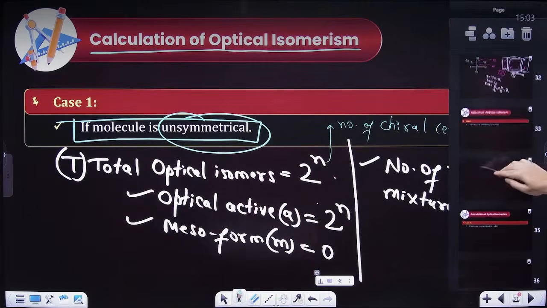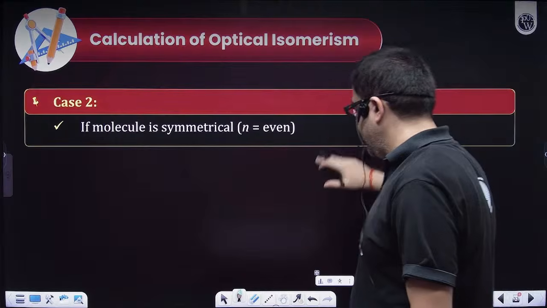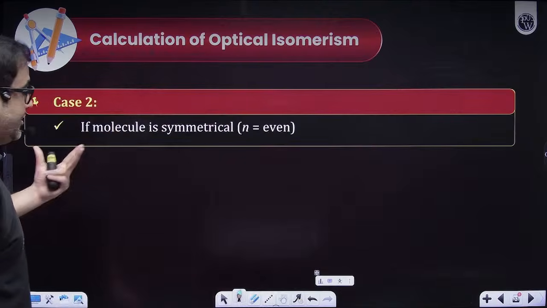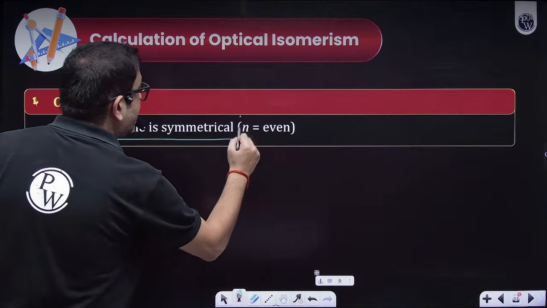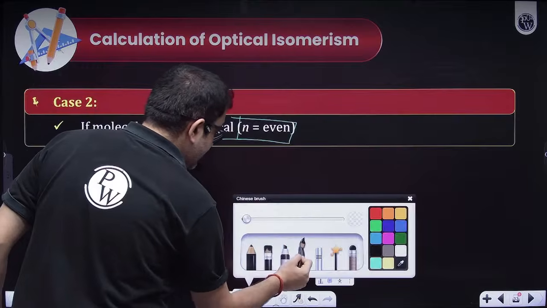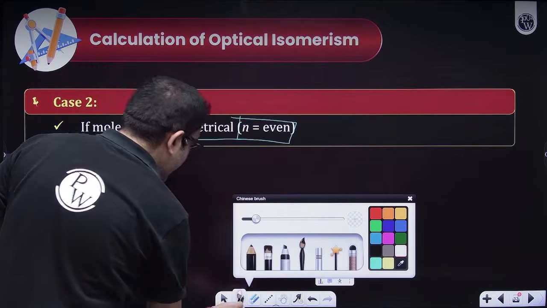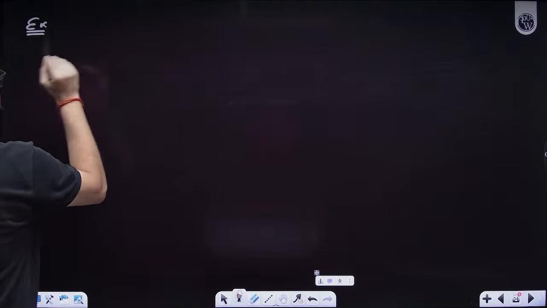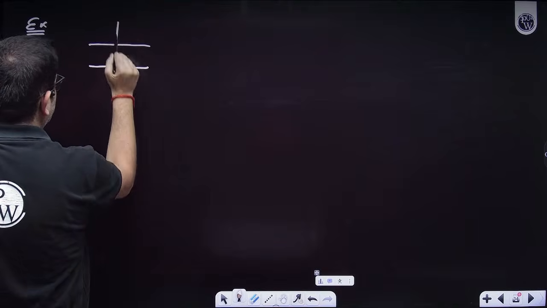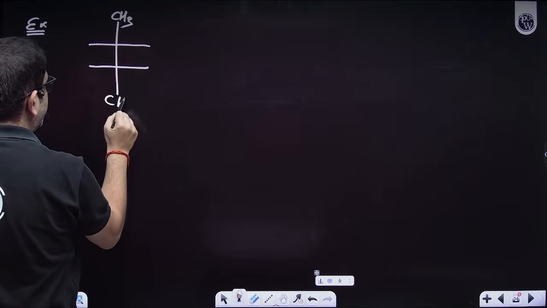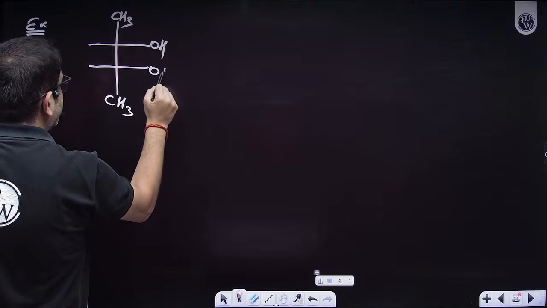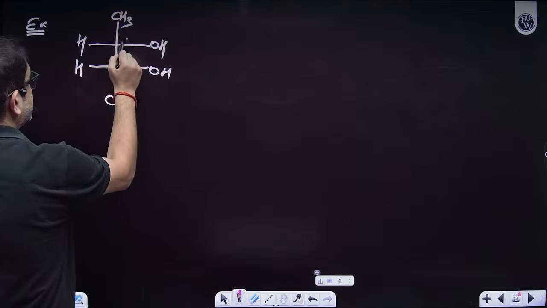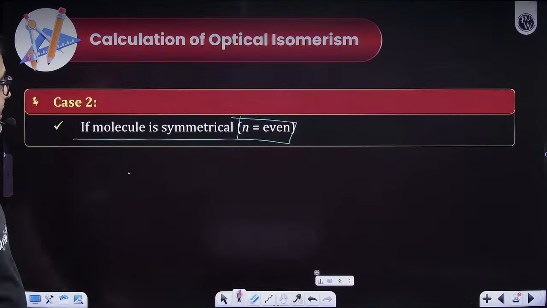Now, let us do one more question first with common sense and then definitely with formula. So let us practice one more question. Case 2: if the molecule is symmetrical and n is even. Example, sir? What does a symmetrical molecule look like? Come on, there you have made CH3, here also you make CH3, OH, OH, H, H. Because the molecule is symmetrical, and the number of chiral centers is even.